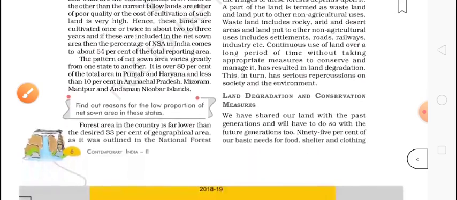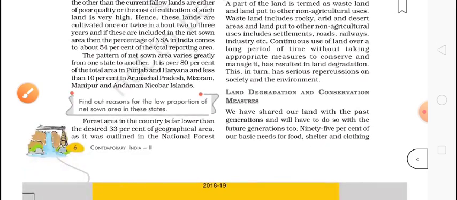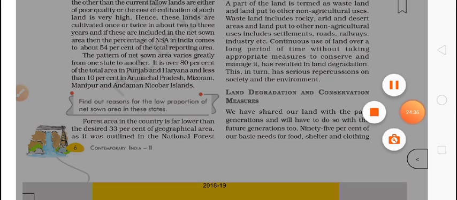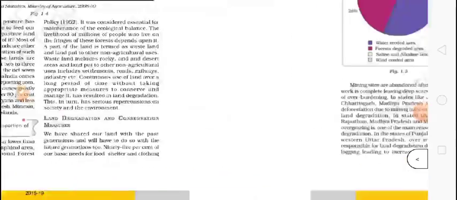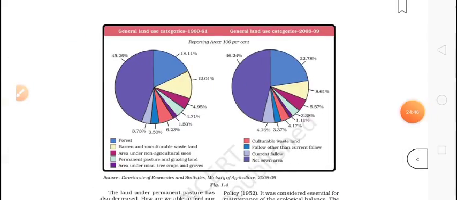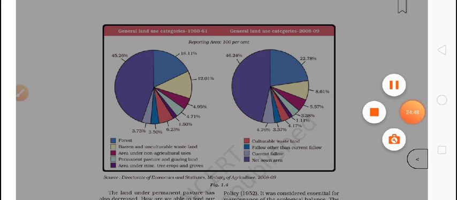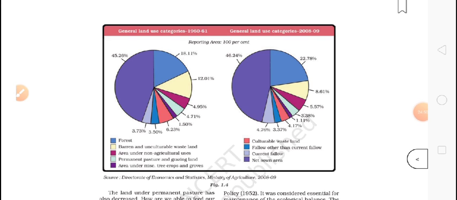Okay, so this is the use of land in our country. In the next video we will discuss land degradation and how to conserve our land, and we will also discuss the different types of soil. Okay, so I hope you understood. If you have any problem or any doubt here, you can ask me.